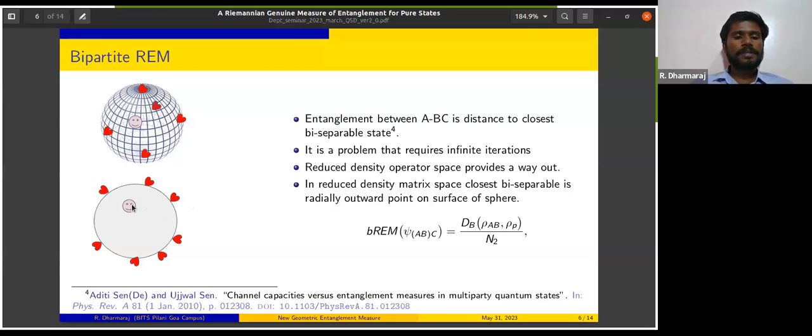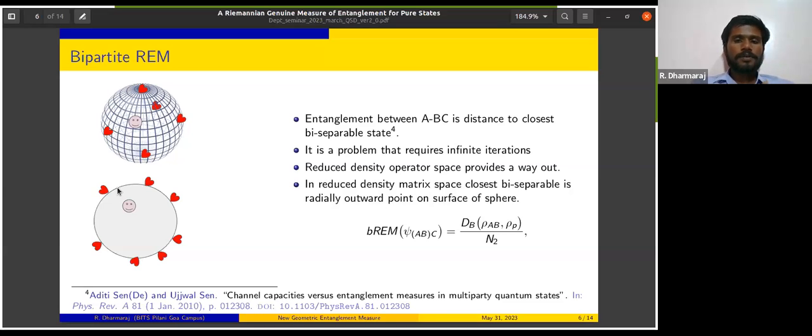Now, in the previous picture, I was not able to find which is the closest separable state. But in this picture, since I know all the separable states are on the surface, the closest one will be the radially outward one from this smiley. From my reduced density operator, the radially outward state is the closest separable state, and that distance has the information about how much entanglement I have.